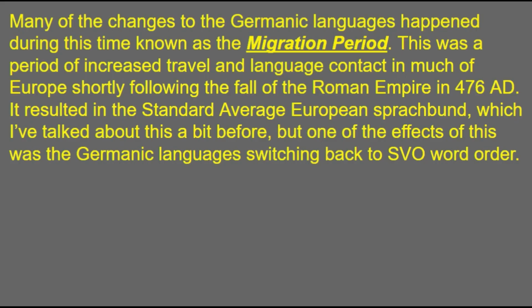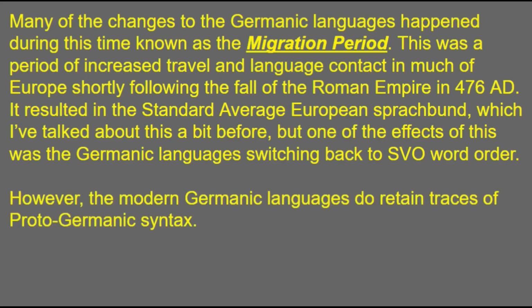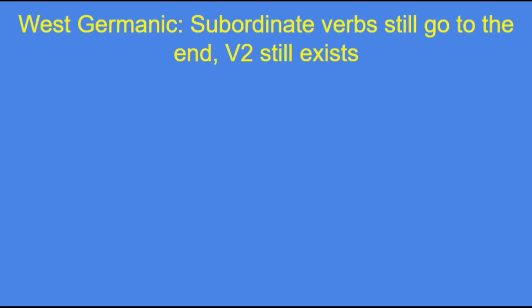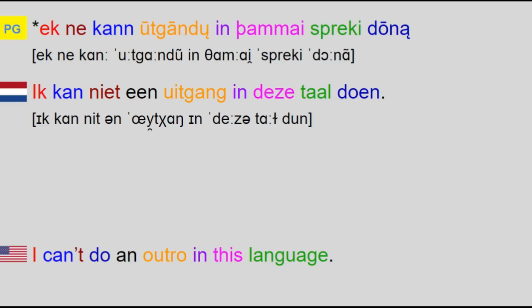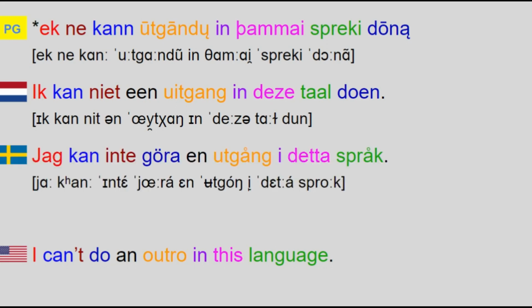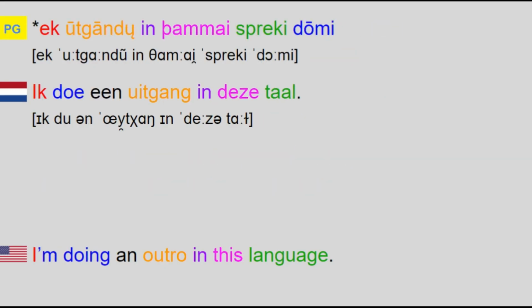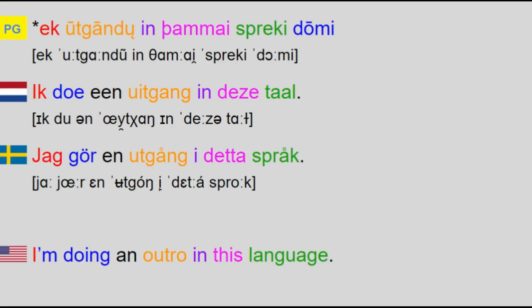Basically, all the modern Germanic languages have switched to VSO largely due to increasing contact with other Indo-European branches, especially Romance, but with varying degrees of retaining the V2 and verb final patterns from Proto-Germanic. The West Germanic languages retain both of those features, while the North Germanic languages no longer have any verb final constructions but have kept the V2 restriction. Therefore, the earlier, more complex sentence in Dutch would be Ik kan niet uitgang deze taal doen, while in Swedish it would be Jag kan inte göra niet gång i detta språk. While the simpler sentences would both be simple SVO, as in Ik doe uitgang in deze taal, and Jag gör niet gång i detta språk.